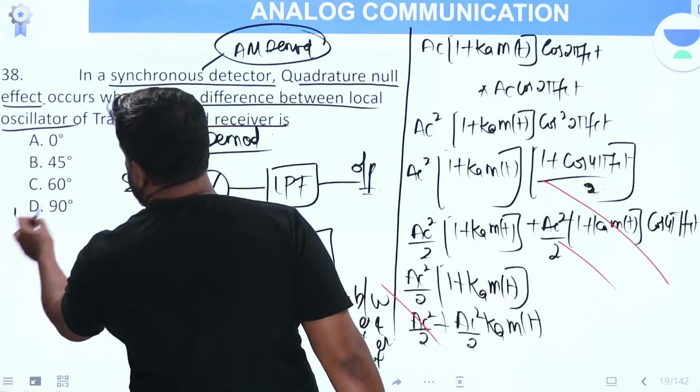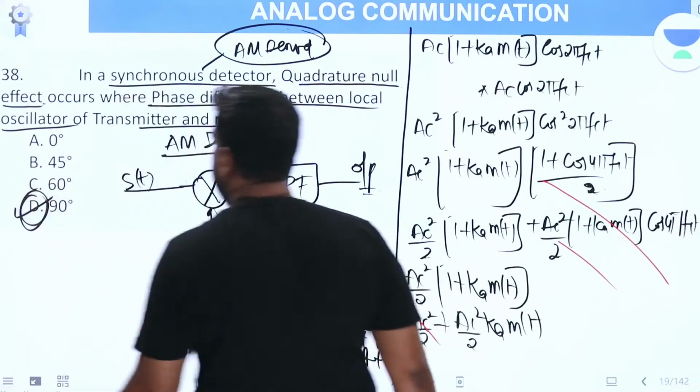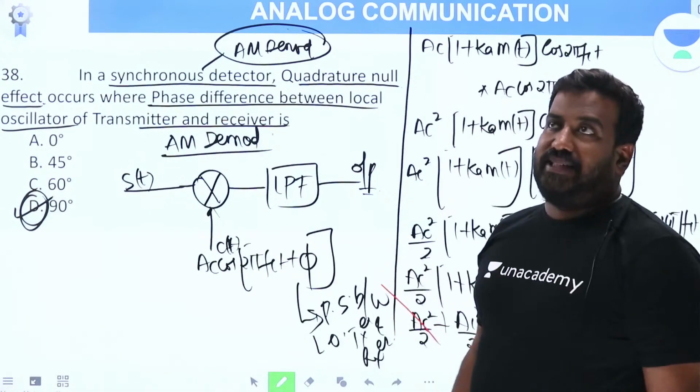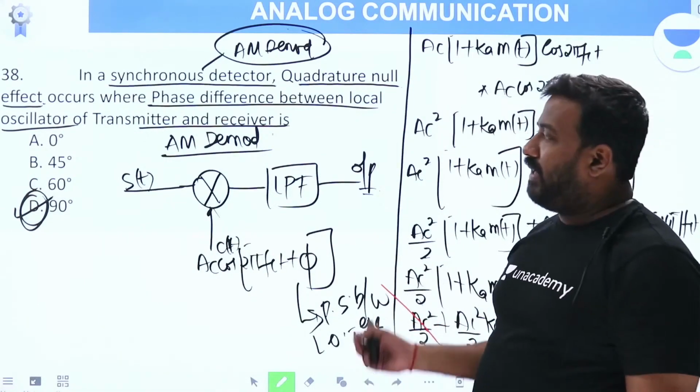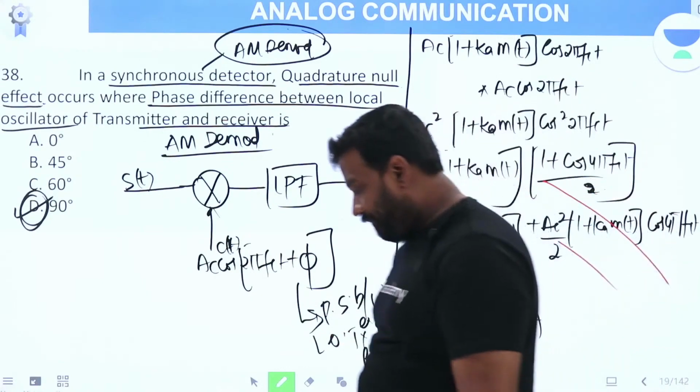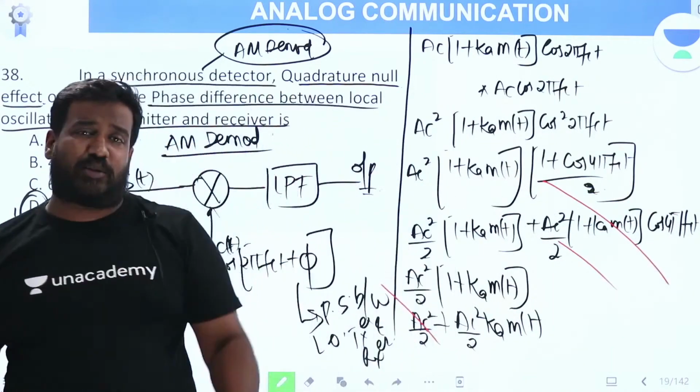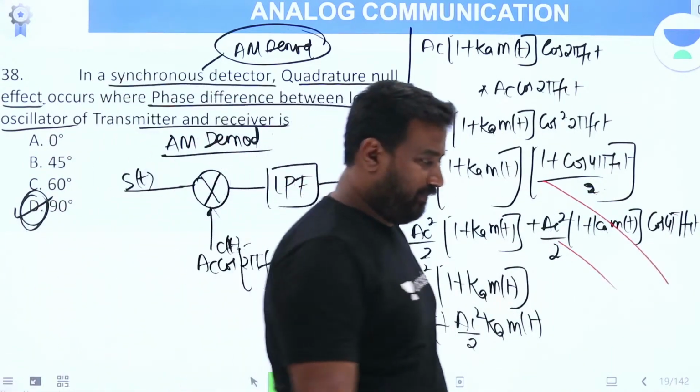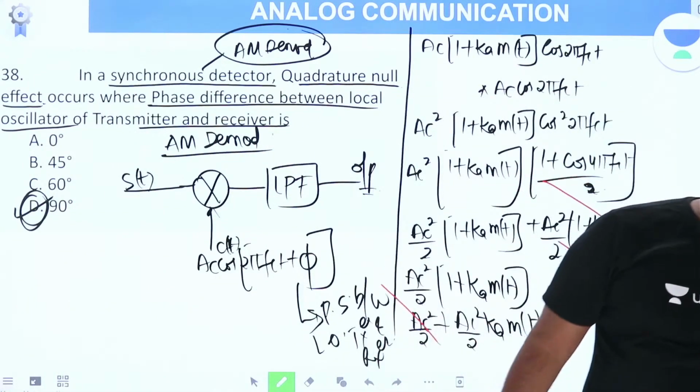90 degrees. When phi is 90 degrees, you get quadrature null effect. As simple as that. Done. 3 questions, I explained 3 beautiful concepts. Am I right?